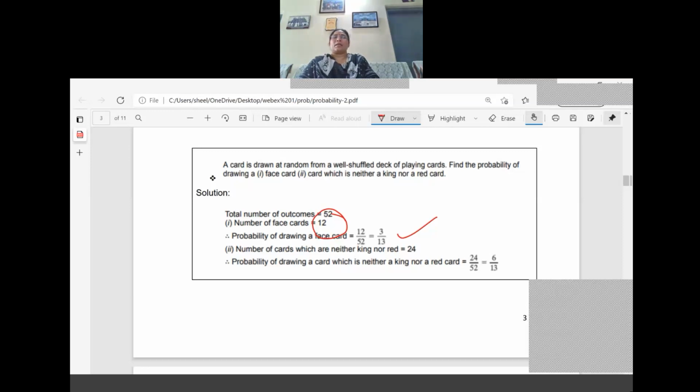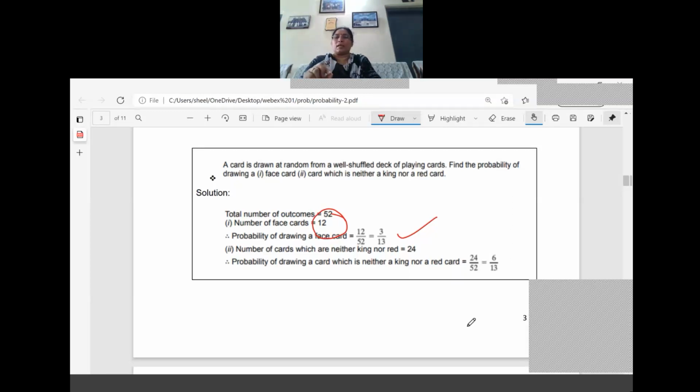Now the question is the number of cards which are neither king nor red. Neither king nor red. Now you tell me, how many black cards are there? 26 cards are there, right? And which are the red cards? Red cards also 26 are there, right? Now which are not red cards? Not red card means a black card, we should take. So 26 are coming. But what happens? There, kings are also coming. It should not be a king also.